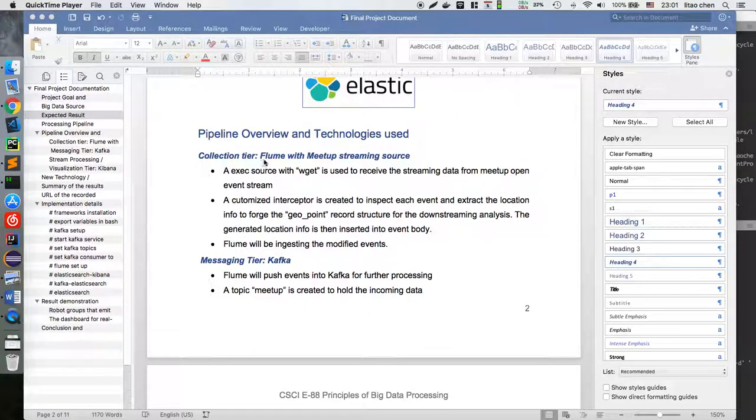For the collection tier, we're going to have a source to collect the streaming data from the stream. And we have a customized interceptor to inspect each event and modify the content a little bit before sending data to Flume and Kafka.